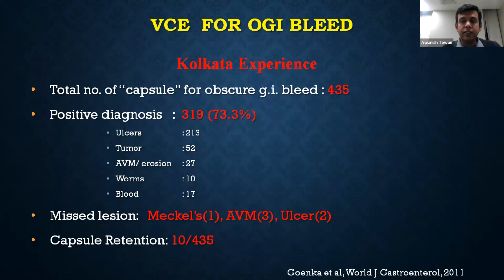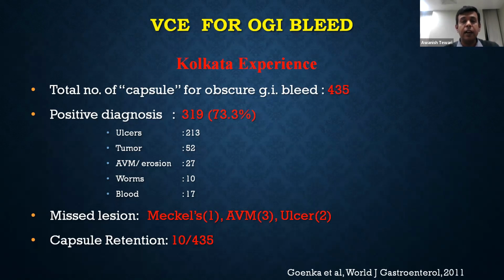This paper was published by Goenka sir in 2011, where the total number of capsules done for obscure GI bleed was 435, of which the positive yield was about 73%. The most common lesions were ulcers and tumors. The lesions which were missed were Meckel's, AVM in 3 cases, and ulcers. Capsule retention occurred in about 10 cases out of the 435 cases done.